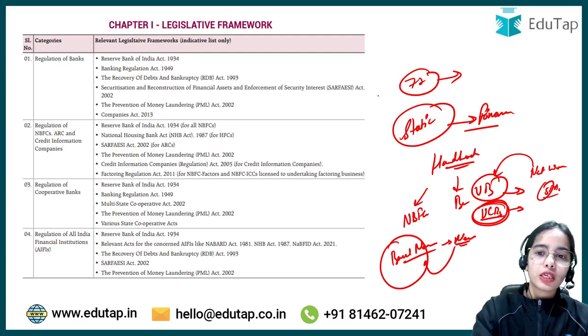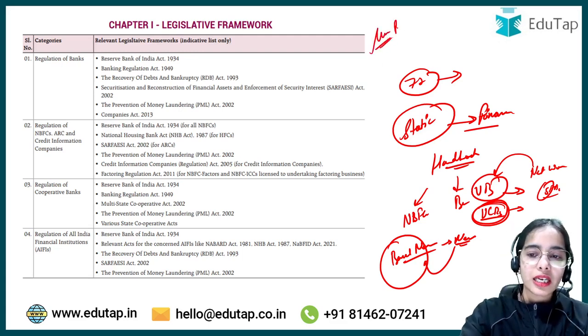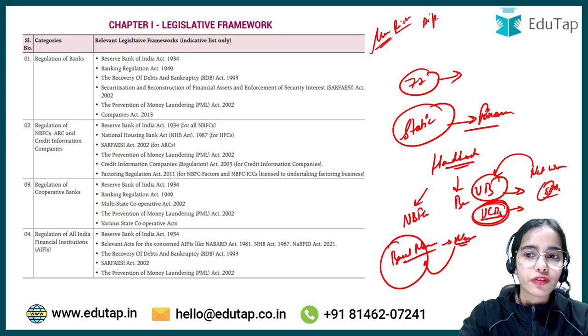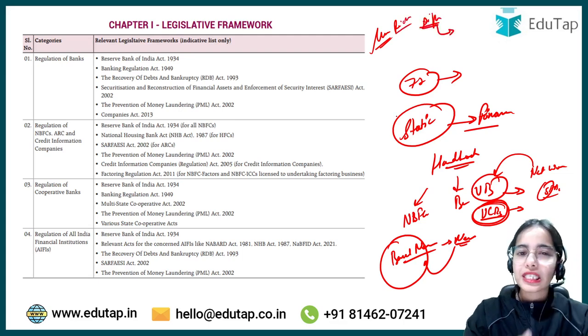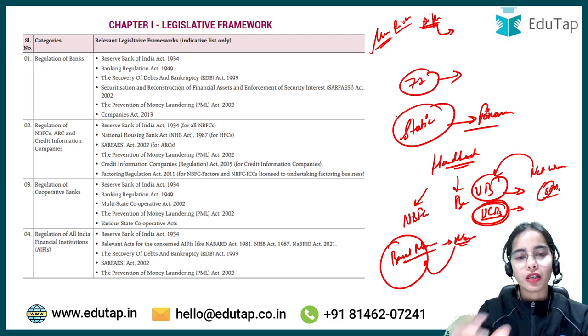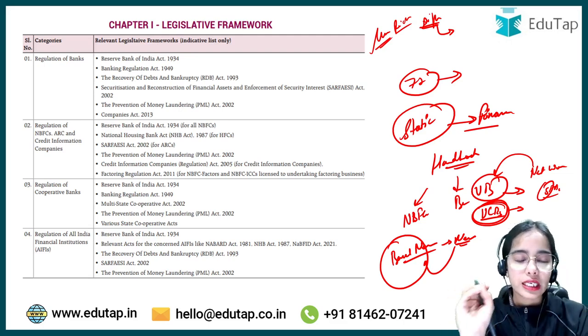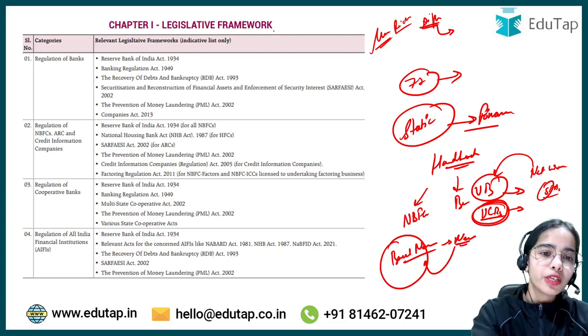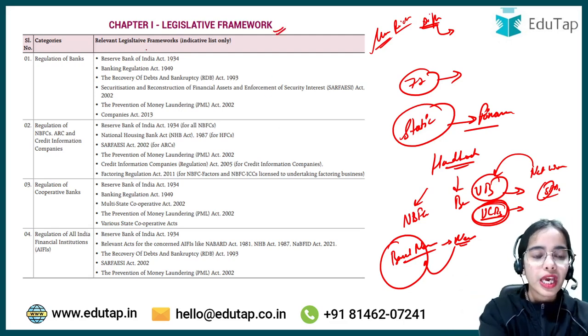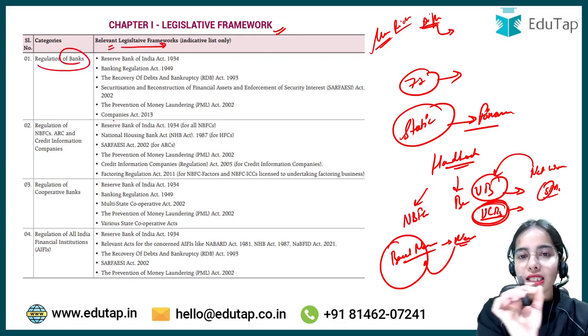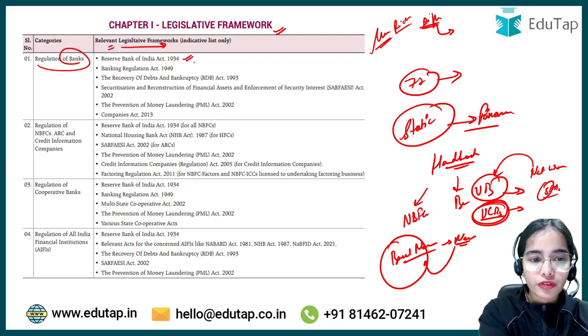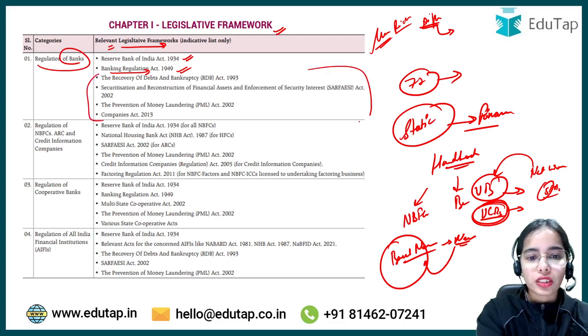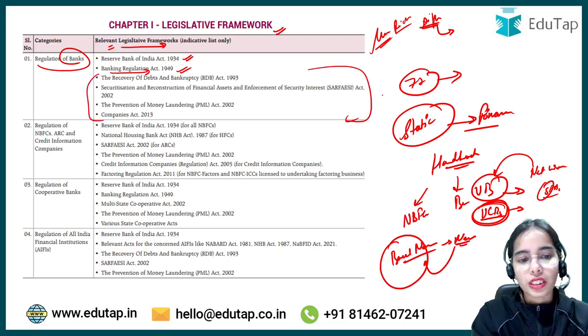Okay, similarly, if any market risk or different risks are being discussed, you can go through this handbook, and everything is provided in a very easy to understand manner. Okay, so chapter 1 is the legislative framework. So the relevant legislative framework, regulation of banks. The banks are regulated under the RBI Act of 1934, the Banking Regulation Act of 1949, and such other regulations or such other acts.